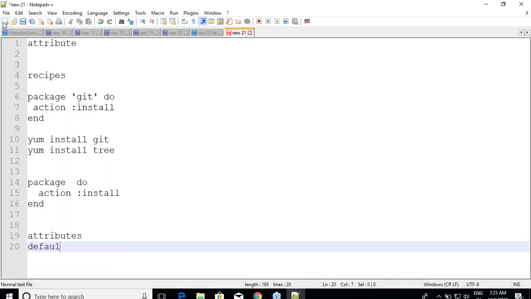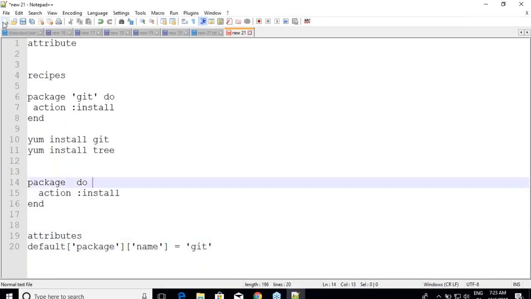So I'll be trying to tell that default of package, okay, of something like name, is equal to, let us assume that in this run I want to install git. So I'll say git. Okay, I'll come down over here, and rather than telling git or other stuff, I will try to access that variable, and then I'll try to tell node, because whenever you want to access this, you have to use node. And what is the definition which I have given? Package of name.